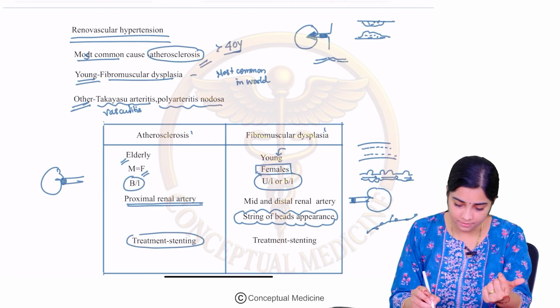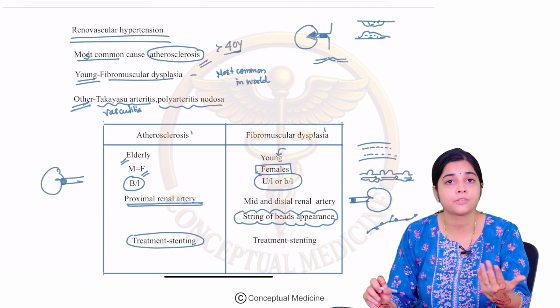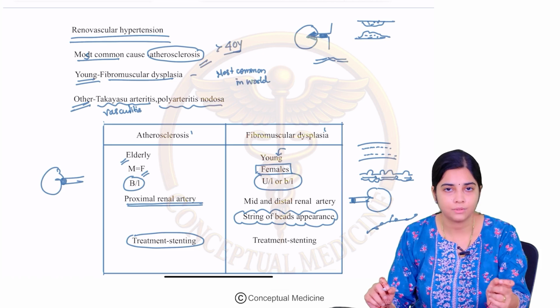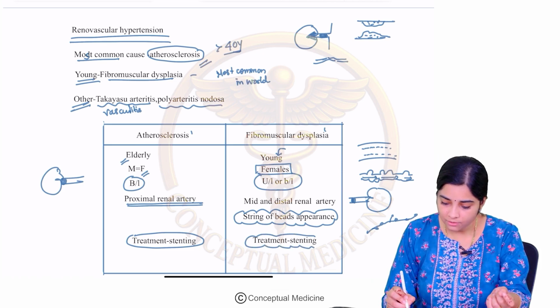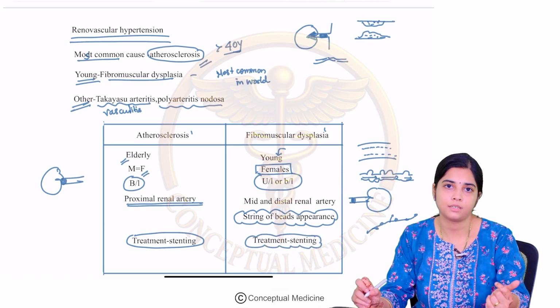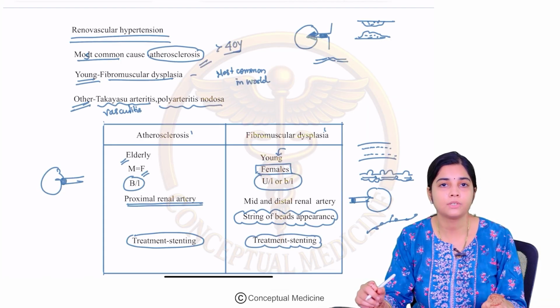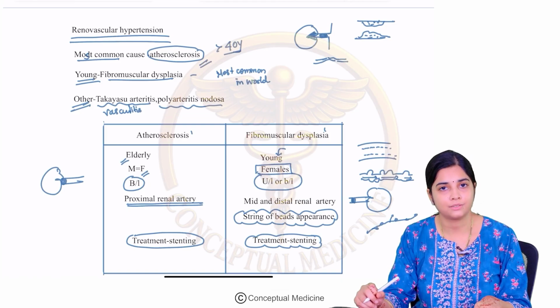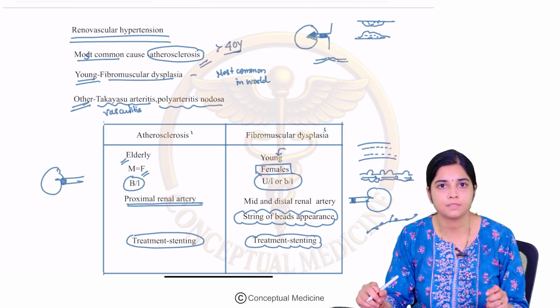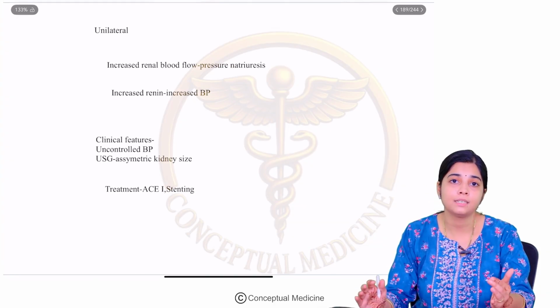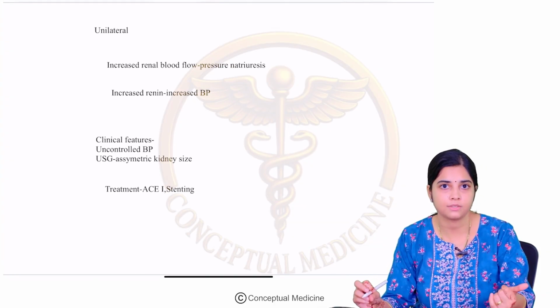So, what is the treatment? Similar to the treatment of atherosclerosis in your coronaries, here also you can place a stent. Treatment for FMD is also the same. You do a stent. So, this is about the two main etiologies for your renal artery stenosis, which are atherosclerosis and fibromuscular dysplasia. Now, let us understand the pathophysiology and the clinical manifestations of renal artery stenosis.